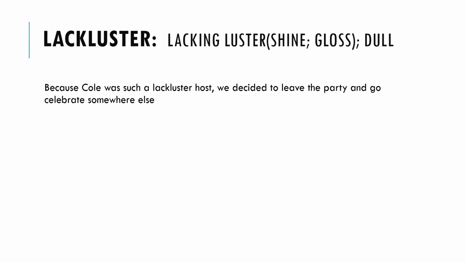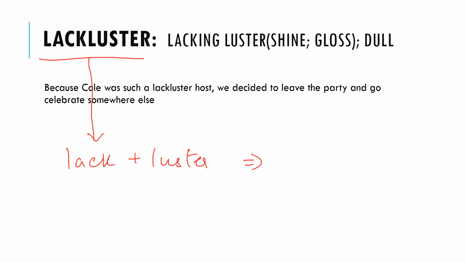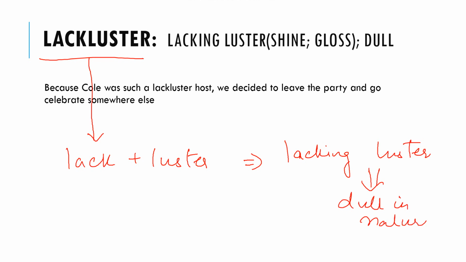The next word is lackluster. If you look at the composition of the word, it's like lack plus luster. So this is the meaning of the word: it is lacking luster. If someone is lacking shine, that means it is dull in nature. So the meaning of lackluster is dull in nature.